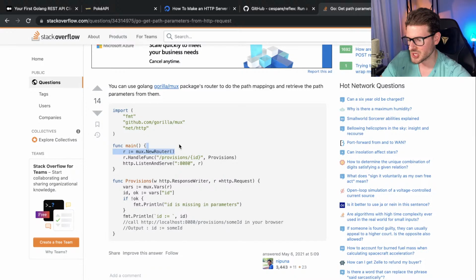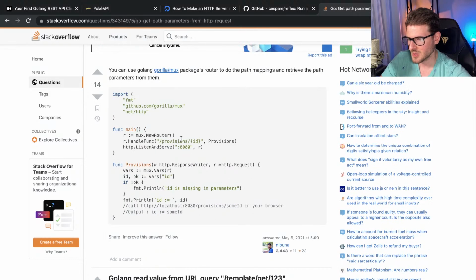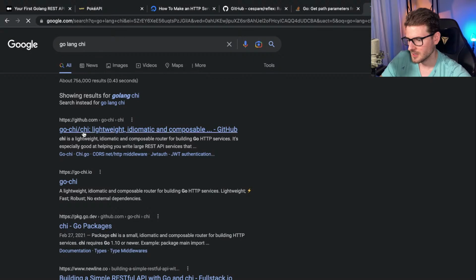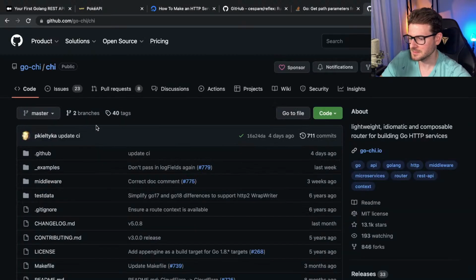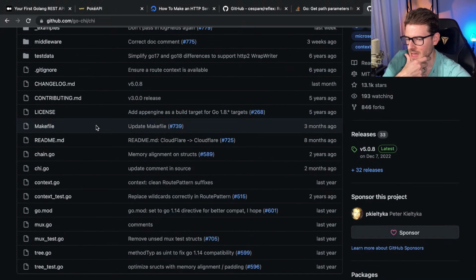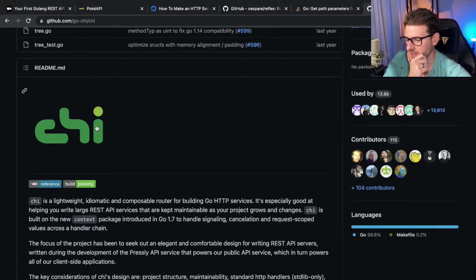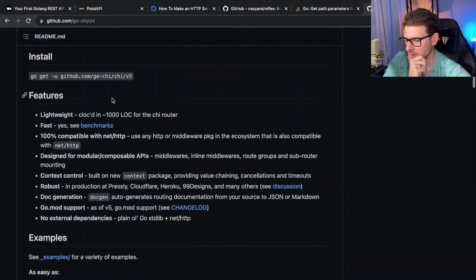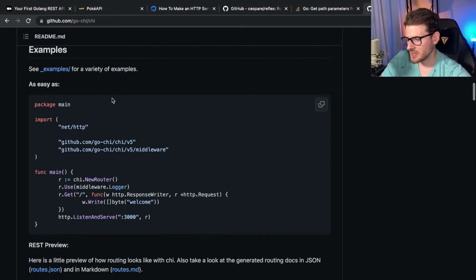So let's just go ahead and look at this code. Someone's saying chi, Golang chi. Be careful what I Google on a live stream. Since you're here in the chat with me, let's just check this one out. The lightweight something, blah blah blah, too lazy to read. Let's go down to here and look at it.